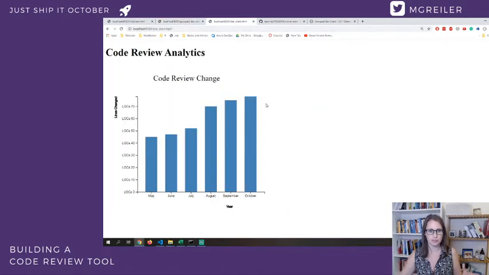Then I did a very simple bar chart. Again, you have the lines of code, but it's not the right representation for the data.